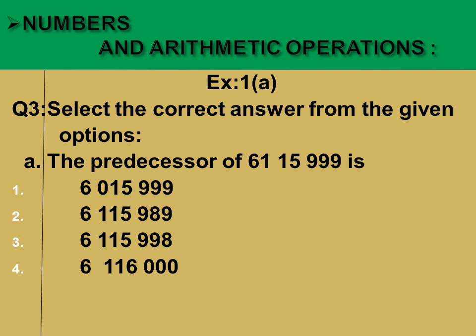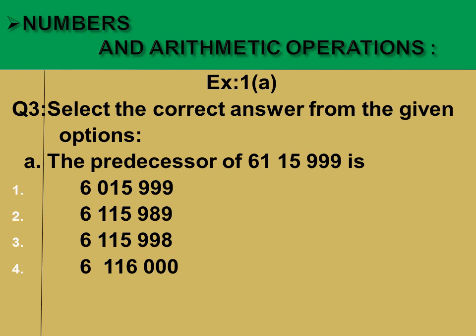Now dear students, we will move to question number 3. In question number 3, the question is to select the correct answer from the given options. Dear students, this is a question in which we have a statement in part A. The statement is given and there are 4 possible answers, or 4 options. What will we do? We will solve or understand the given statement. After understanding or solving, we will get our answer. After getting the answer, we will match our answer to the given option.